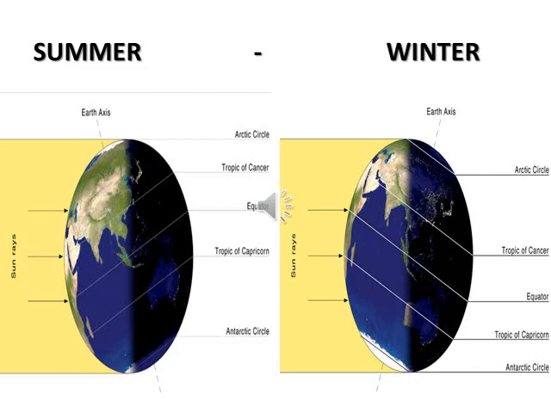See this picture. In the summer month, you can see the sun rays fall vertically on the Tropic of Cancer, especially in India. You know the Tropic of Cancer divides India into two halves. During the summer season, sun rays fall vertically, so that's why in summer we have high temperature. In winter season, the sun rays fall vertically on the Tropic of Capricorn and slanting rays fall on the Tropic of Cancer. That is, slanting rays are received by the Indian subcontinent. So that's why in winter season we have a cold climate.